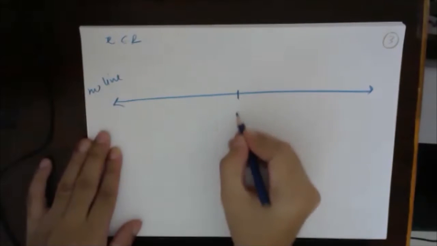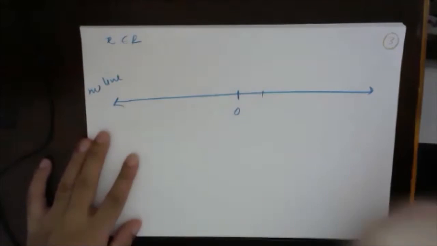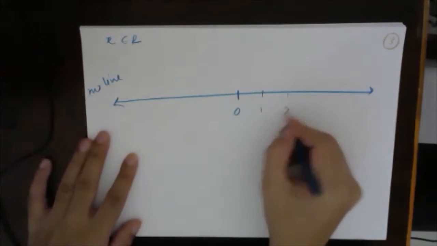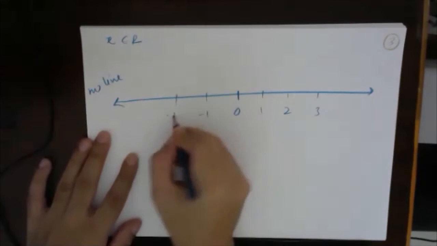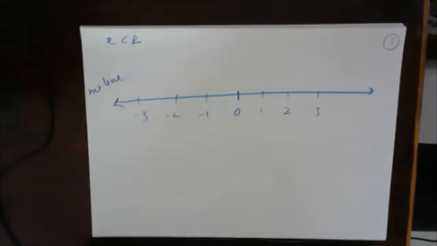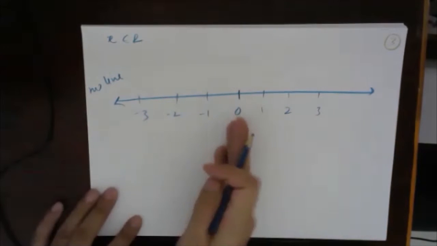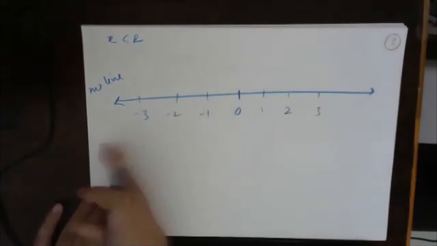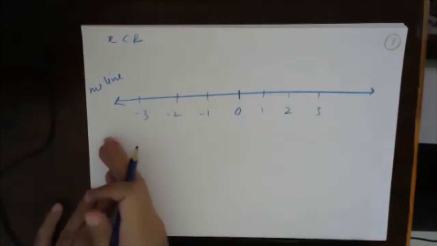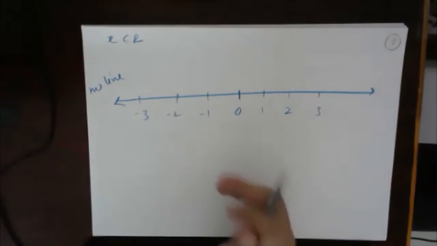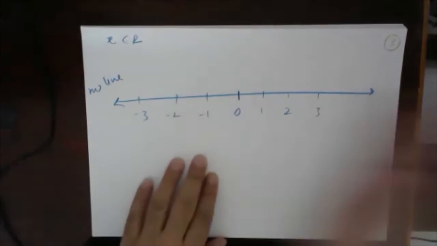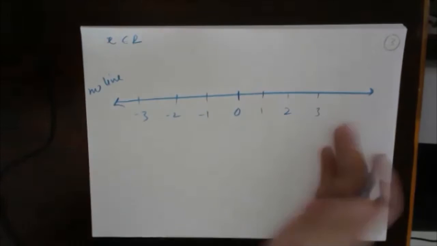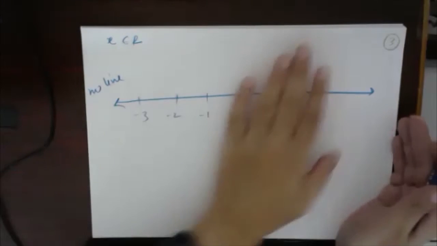So the midpoint I will mark as 0. Then on the right-hand side I will mark 1, 2, 3 and so on, and on the left-hand side I will mark -1, -2, -3 and so on. Now do not ask, sir, why it is not plus on the left and minus on the right. Somebody who studied maths ages back defined that the right side is positive and the left side is negative.